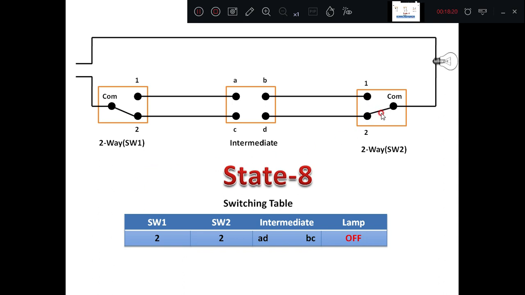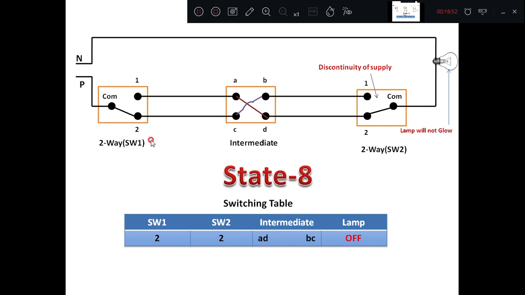Switch number 2 is also 2, and it is A to D, A to D, then C to B, or B to C. Now even if you are giving a supply, we can trace the path here. Once again, here there is a discontinuity, here it is a discontinuity. Thereby the lamp will not glow because there is a discontinuity of the supply.